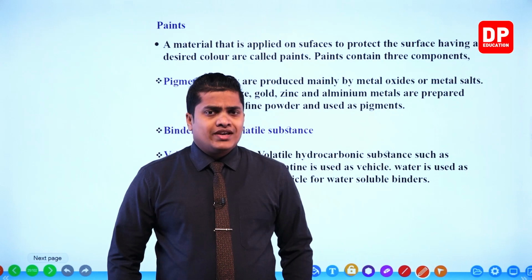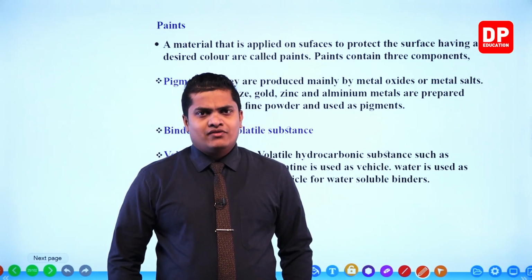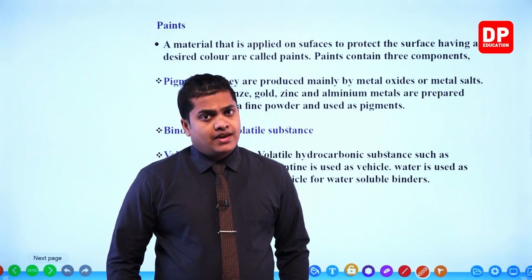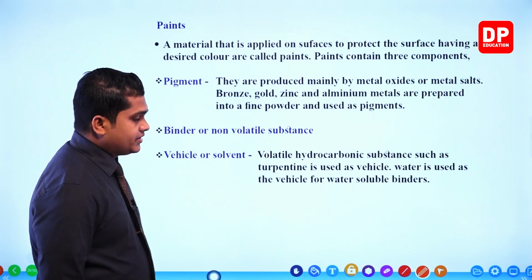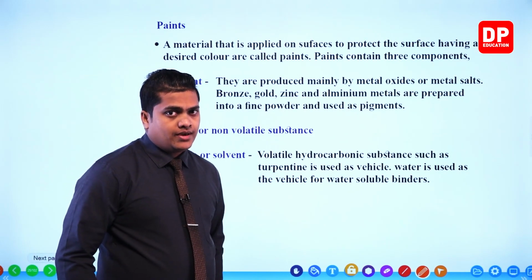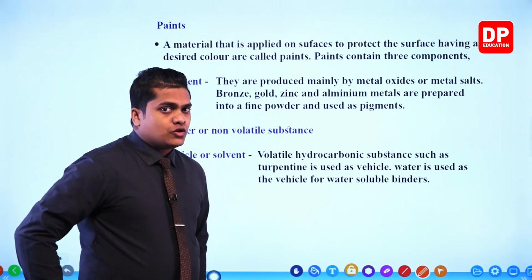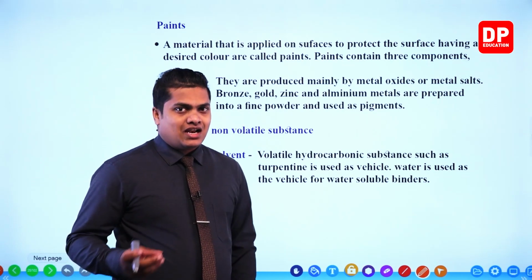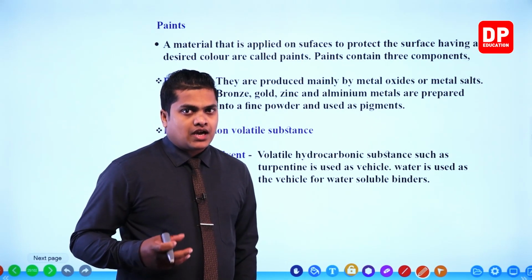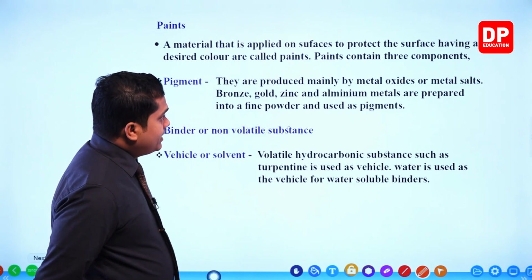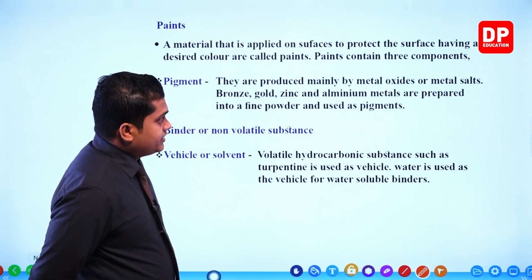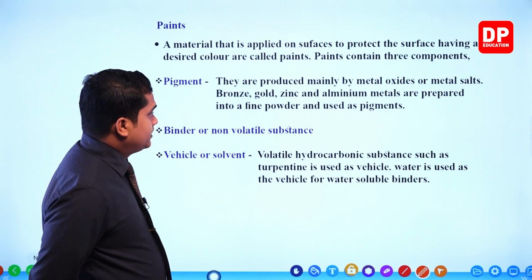So in each and every kind of paint, my dear children, there are three main components. Number one, pigment. Pigment means the coloring agent. They are produced mainly by metal oxides or metal salts.